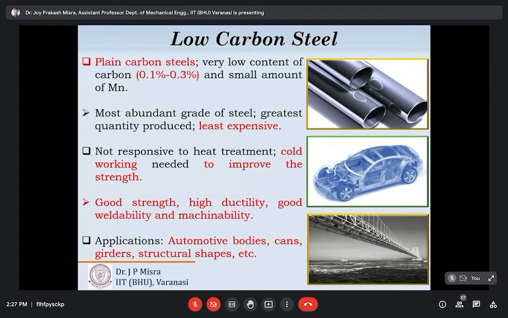Also, these low carbon steels have good weldability property. You can easily weld it using different arc welding techniques. But these low carbon steels are not responsive to heat treatment processes. Heat treatment means basically altering the properties of a material by heating and cooling that material.